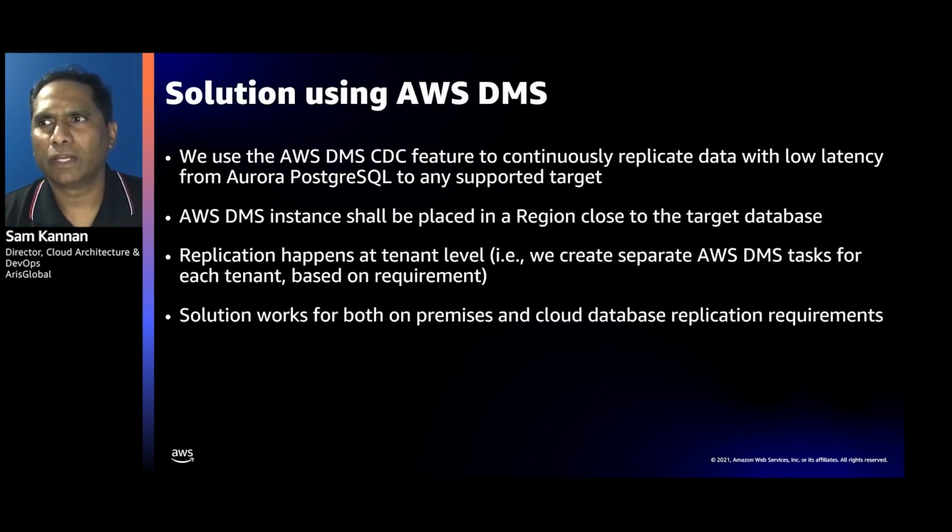So using AWS DMS, we were able to perform a full load of the data during our initiation process. And following that, we set up CDC to continuously replicate data with low latency from our AWS Aurora database to the customer's target databases. We placed the AWS DMS instance closest to the customer's target database to reduce write latencies, which we found through various testing and analysis on our deployment architecture.